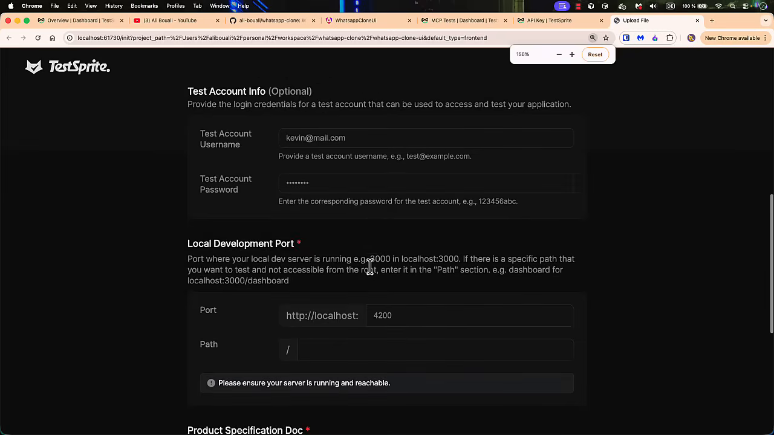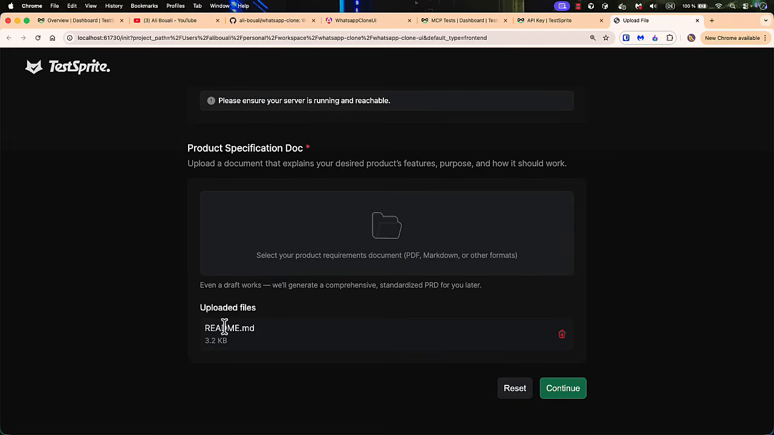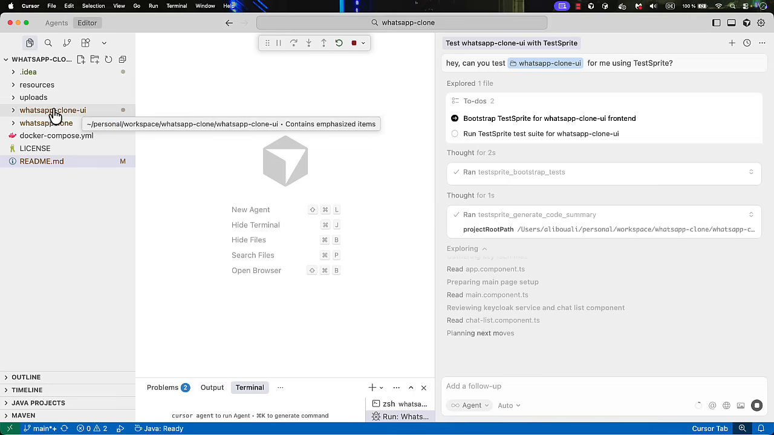I'm trying to zoom in to make it clear for you. And then we have the product specification document. So this is the one I just spoke about, which is the README file. So I'm going to attach this one. And here we go. Here we have the README file, and now let's click on continue. So now we see that we uploaded everything. We provided the configuration. Also, we see something in here.